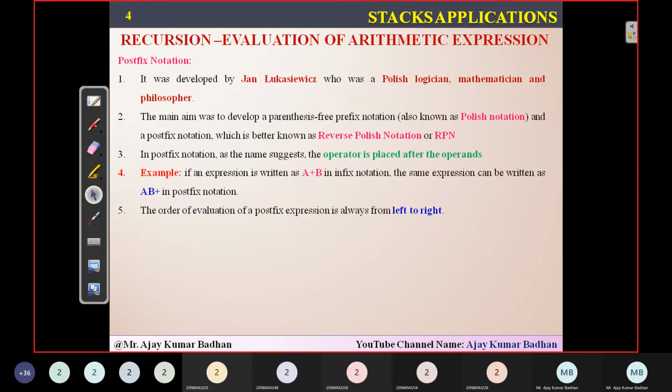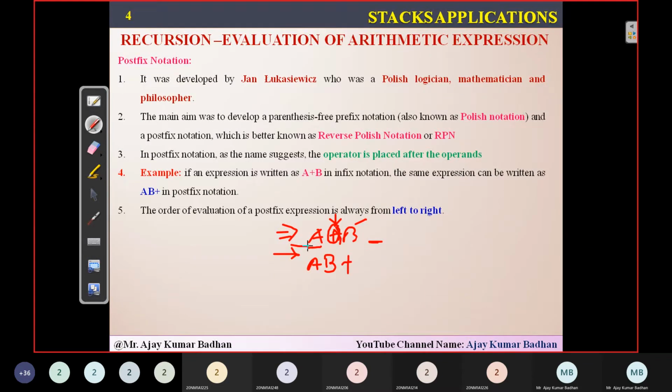It means you will be scanning whatever expression is given. Suppose A plus B, you will never go from right to left. You will always scan from left to right. Remember that whenever you are given an expression to solve related to postfix notation, you have to always go from left to right. First A, then you have an operator plus. Hold that operator there itself. Next, you have B, right? After that, I don't have any more expression, so whatever operator I have, I will place here.